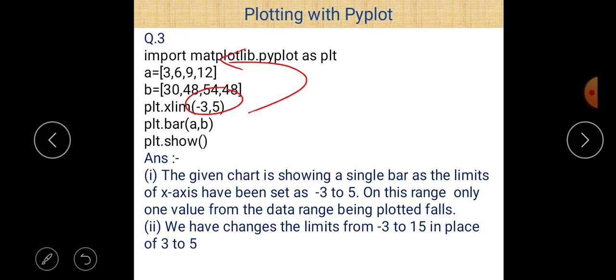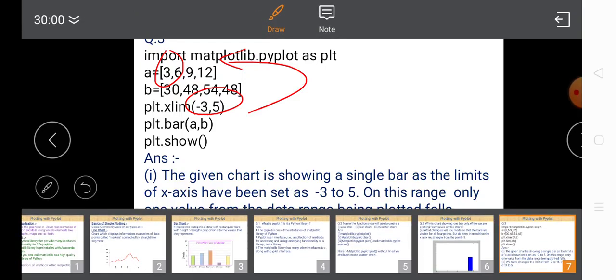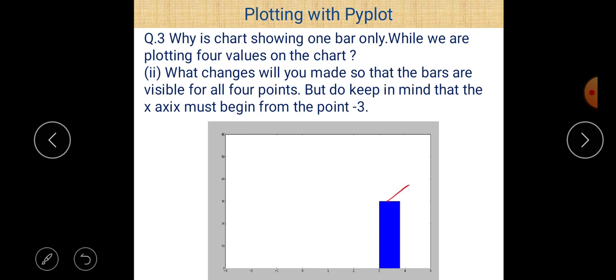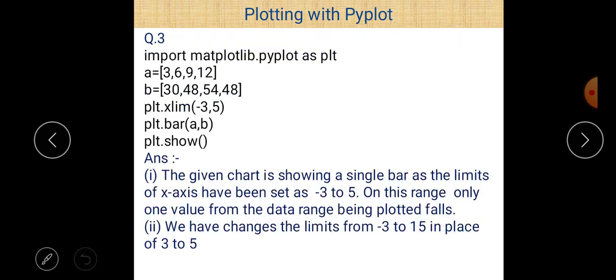So if we want to find the values of A within the x limit, you can easily see that there is only a single value, 3, only 3. Even 6 is not part of it. So there is only a single bar here.